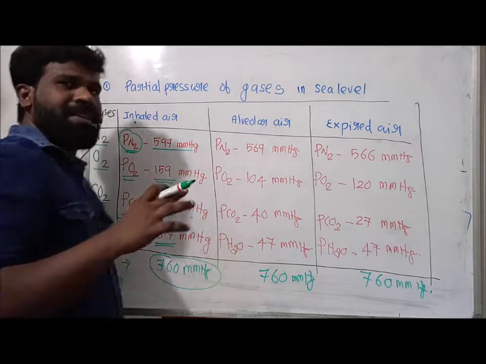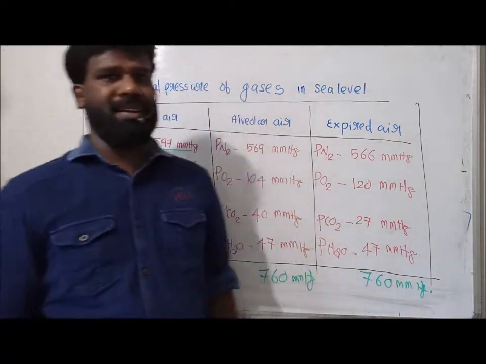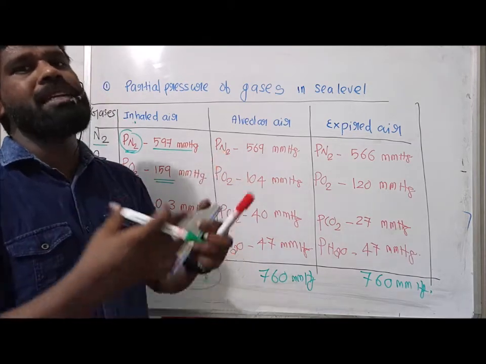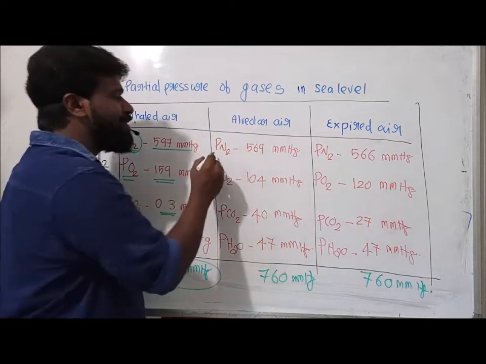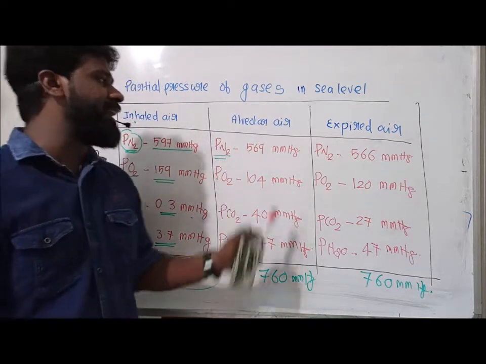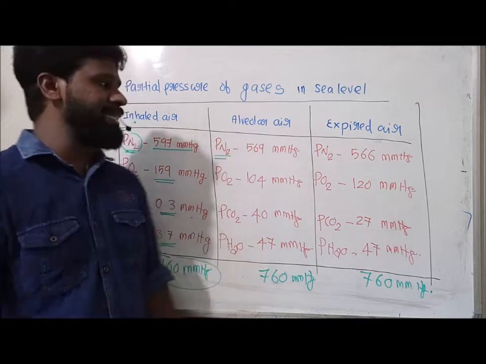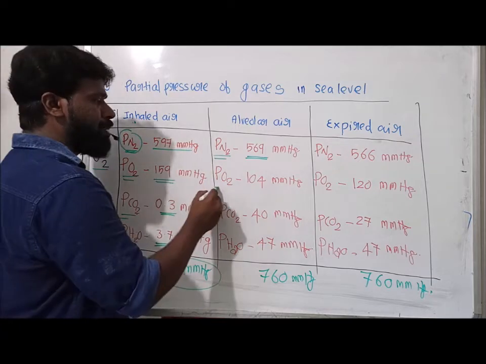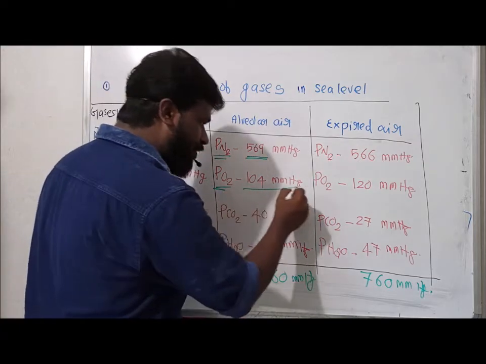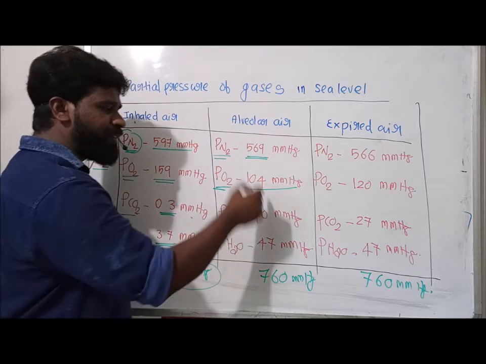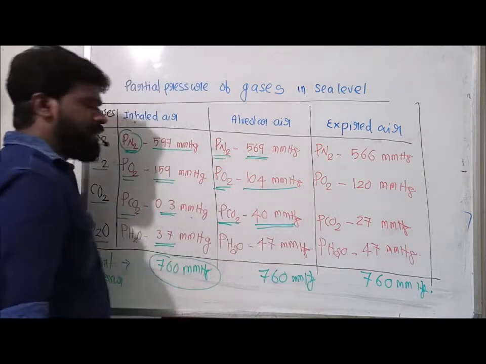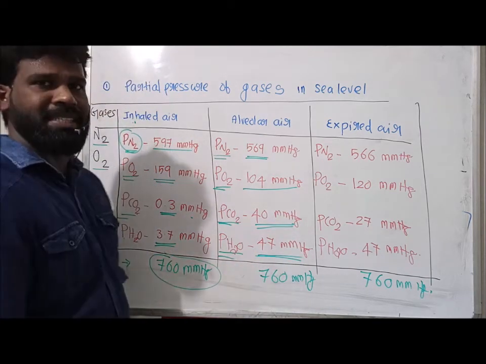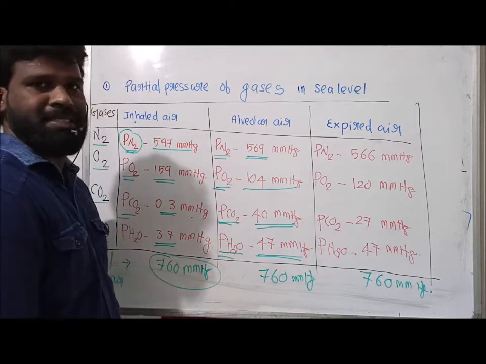Then this air is inhaled to the alveoli. When this air reaches the alveoli, the pressure exerted by the individual gases changes. In alveolar air, the partial pressure of nitrogen is 569 mmHg, oxygen is 104 mmHg, carbon dioxide is 40 mmHg, and water vapor is 47 mmHg. Total pressure is 760 mmHg.